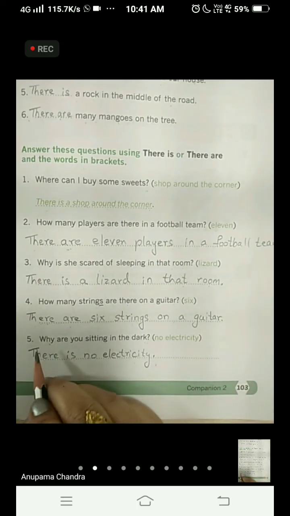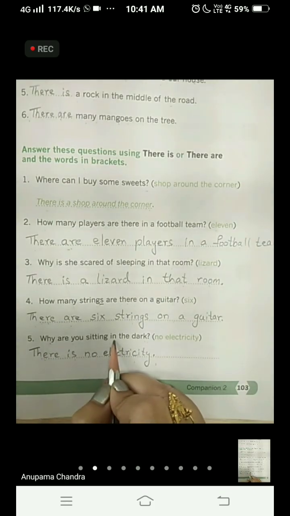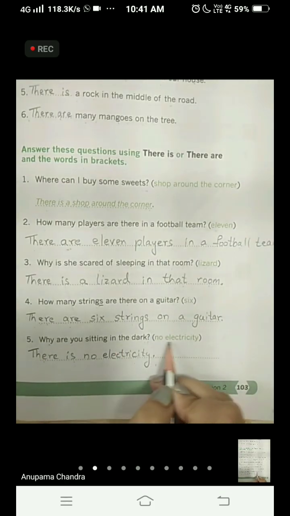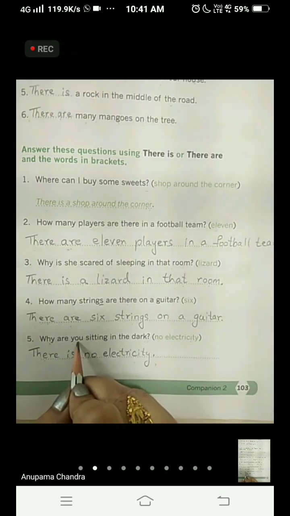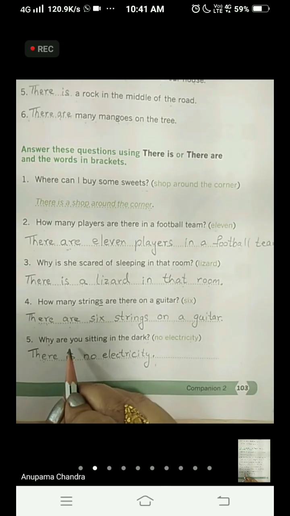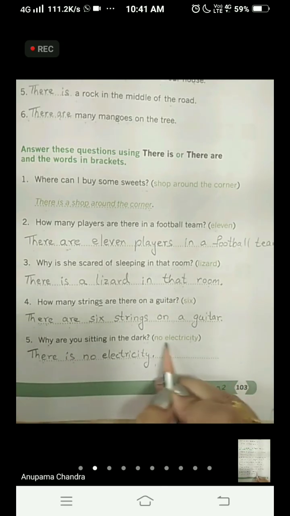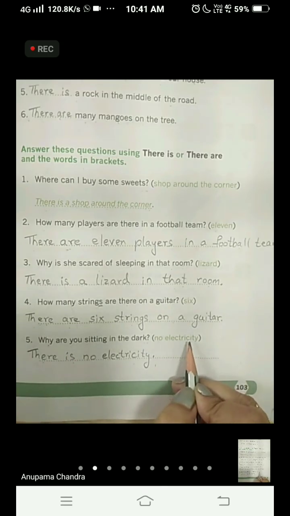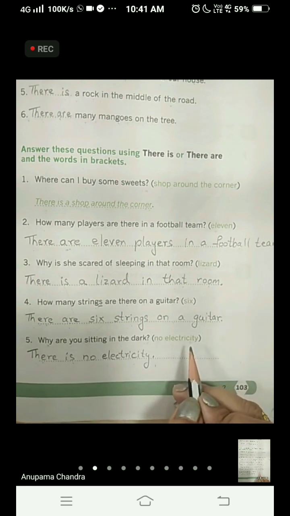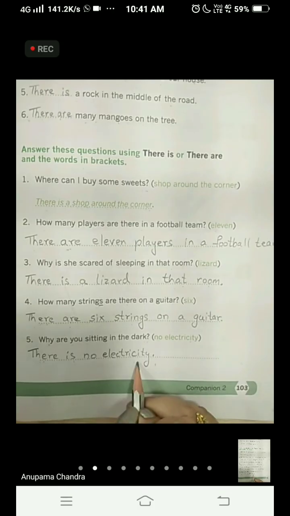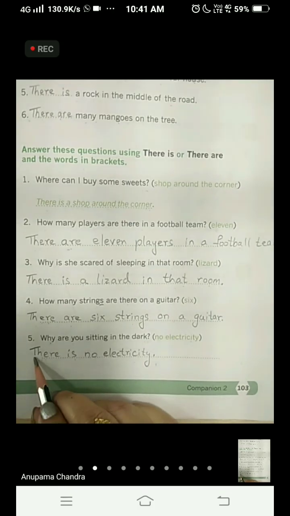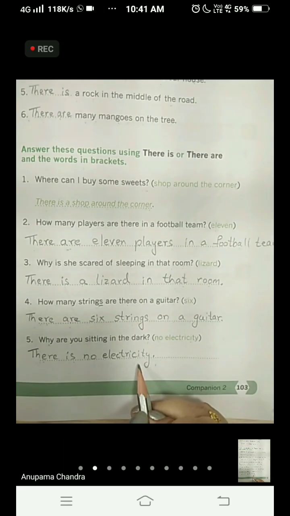And the fifth one. Why are you sitting in the dark? In the bracket it is written no electricity. Now in the question you is there. So you means one person, and here no electricity is there. Is S written over there? No. So we consider it as 1. So we are going to start the sentence with there is. There is no electricity. Okay? There is no electricity.